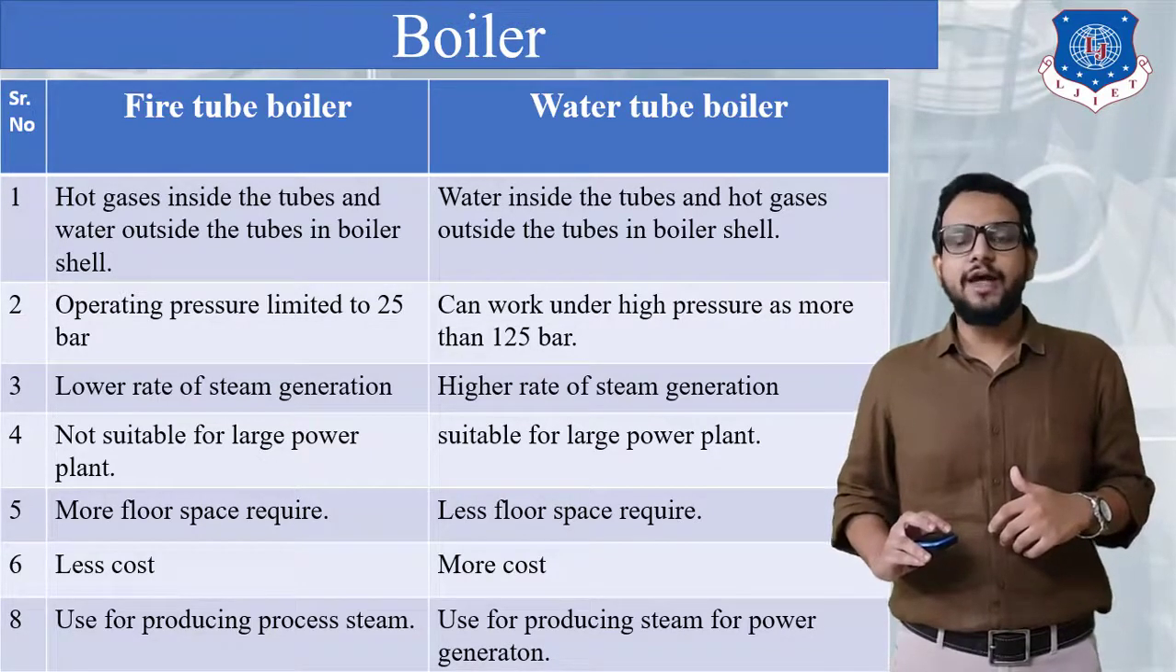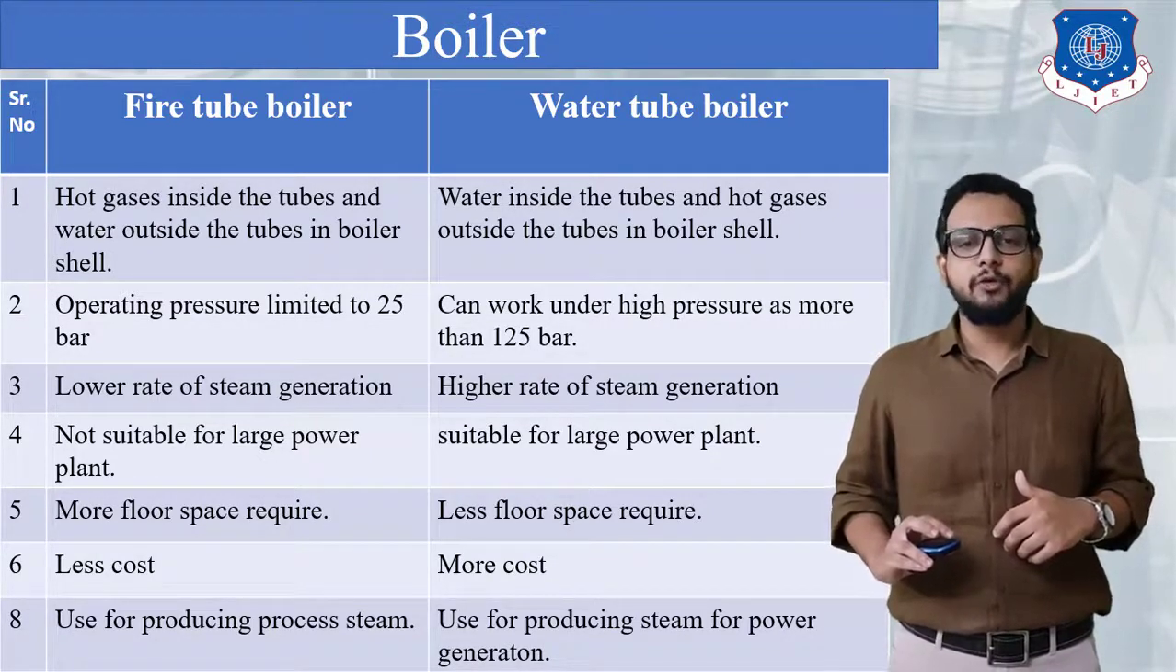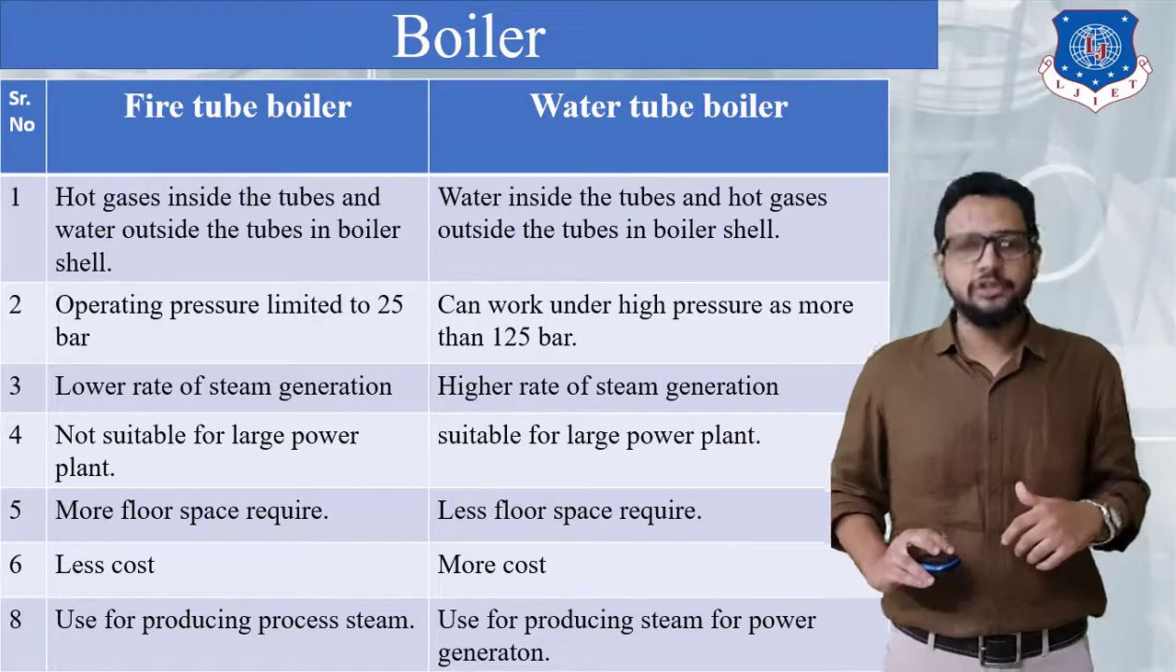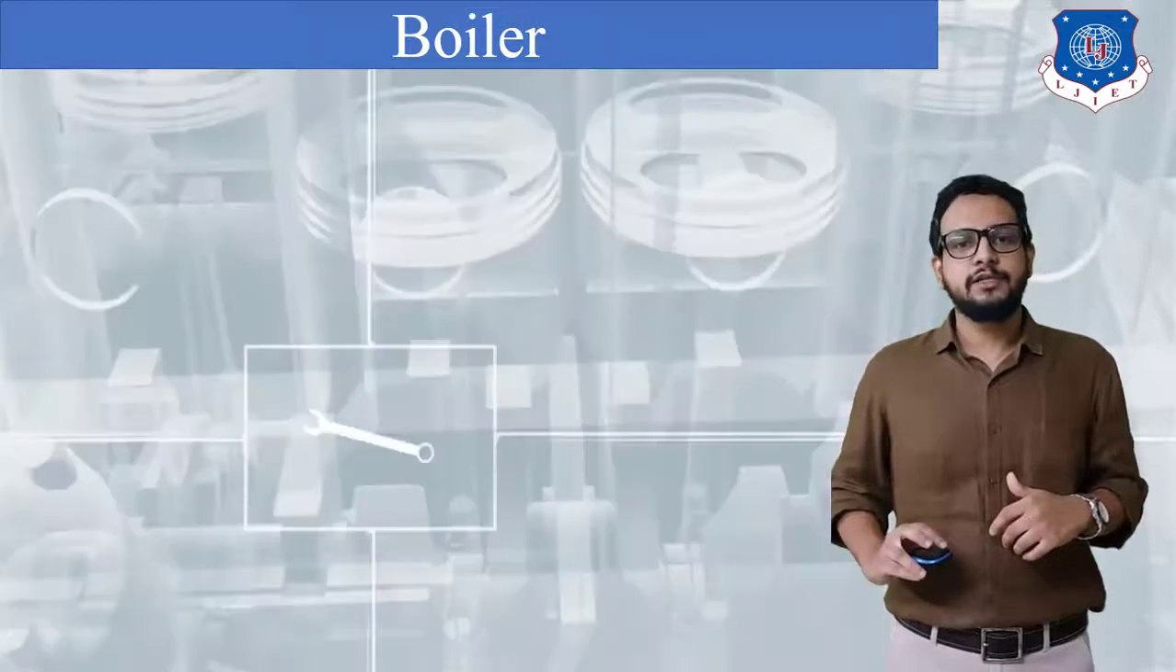So we can say that fire tube boilers are used for producing process steam, whereas water tube boilers are used for producing steam for power generation, that is, for electricity generation. Okay, now let us see our next topic.